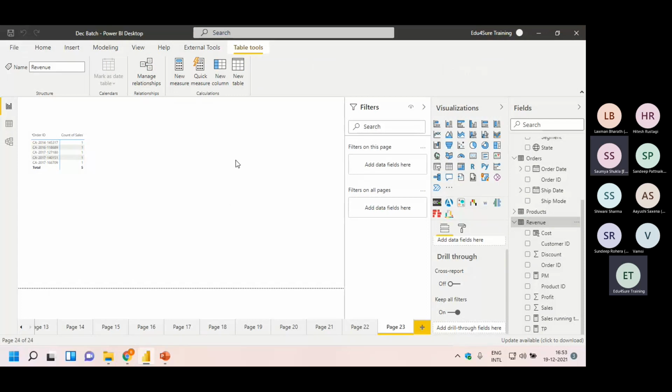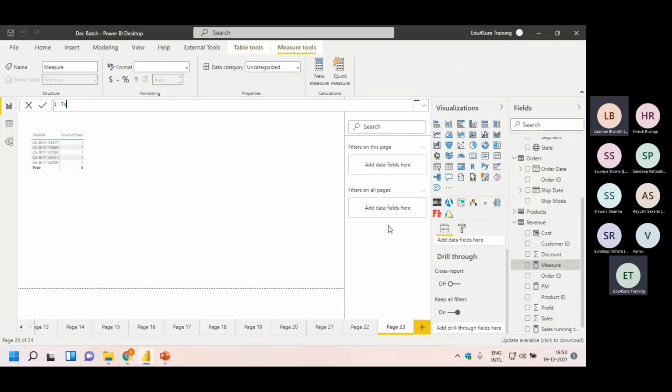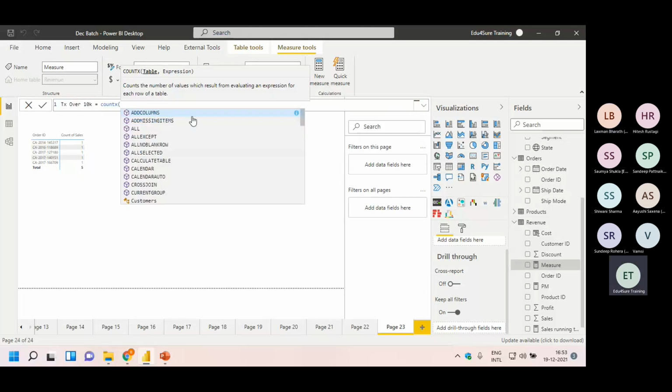I'm going to New Measure. I'm writing Transaction over 10K equal to COUNTX. Now it says table and expression. It means it is asking me which is the table where you want to run this query and on the basis of what criteria it needs to perform the count. Clear so far? Yes.